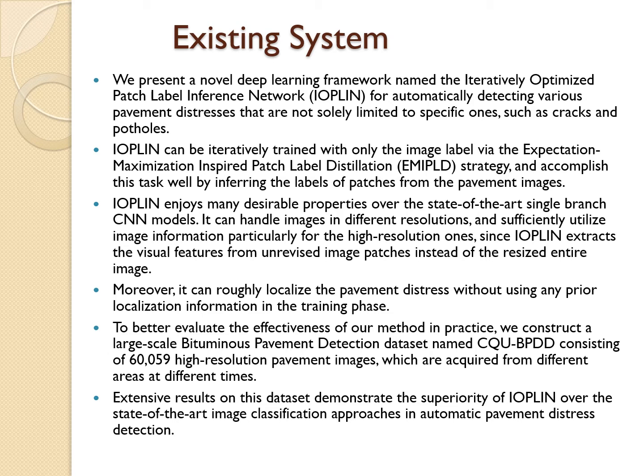We present a novel deep learning framework named the Iteratively Optimized Patch Label Inference Network, IOPLIN, for automatically detecting various pavement distresses that are not solely limited to specific ones, such as cracks and potholes. IOPLIN can be iteratively trained with only the image label via the expectation maximization inspired patch label distillation strategy and accomplish this task well by inferring the labels of patches from the pavement images. Moreover, it can roughly localize the pavement distress without using any prior localization information in the training phase.